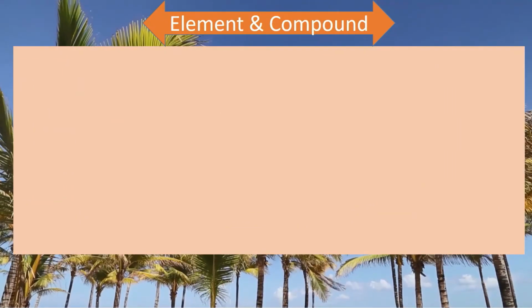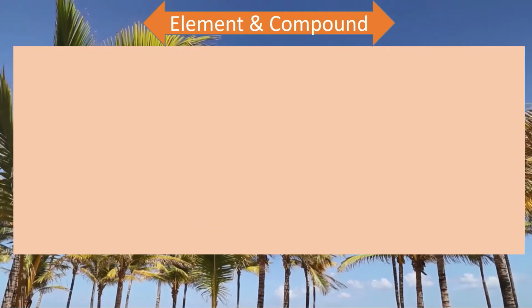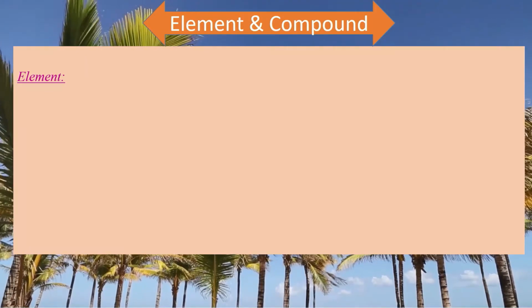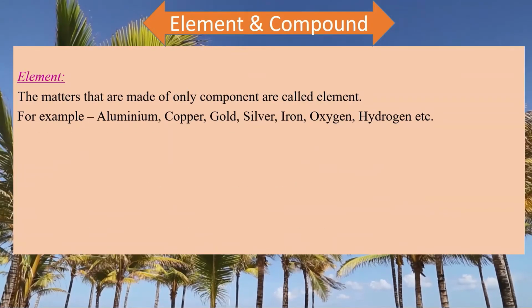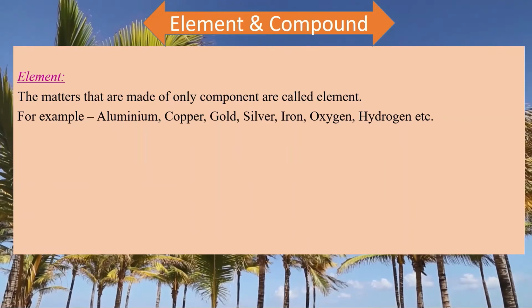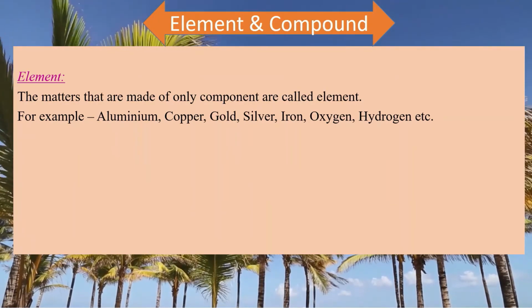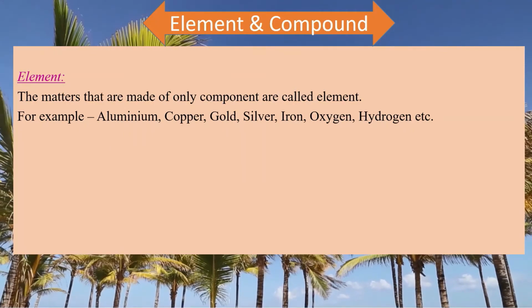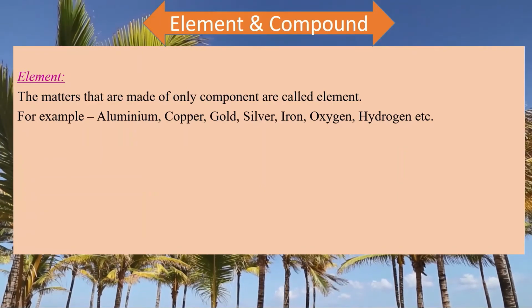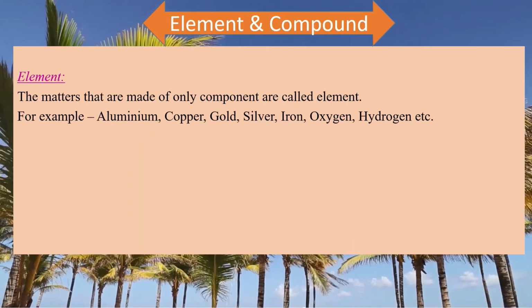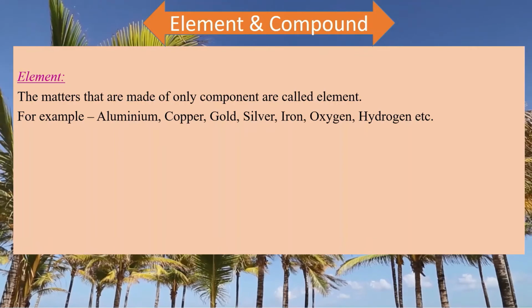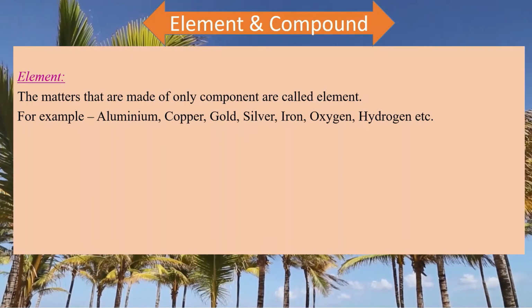Now, there are two types of matter. One is element and another is compound. You know what is element and what is compound. What is element? The matters that are made of only one component are called element. For example, aluminium, copper, gold, silver, iron, oxygen, hydrogen, etc. Look, all these things are made of only one component. And if you break these things, then you will get only one component from there. So, these all are the examples of element.